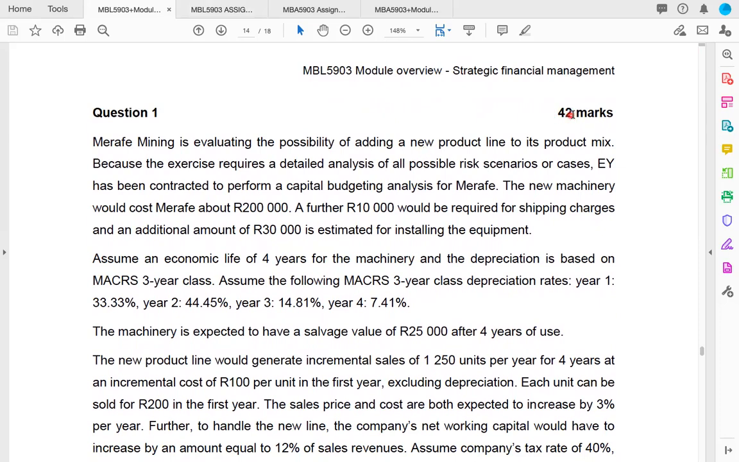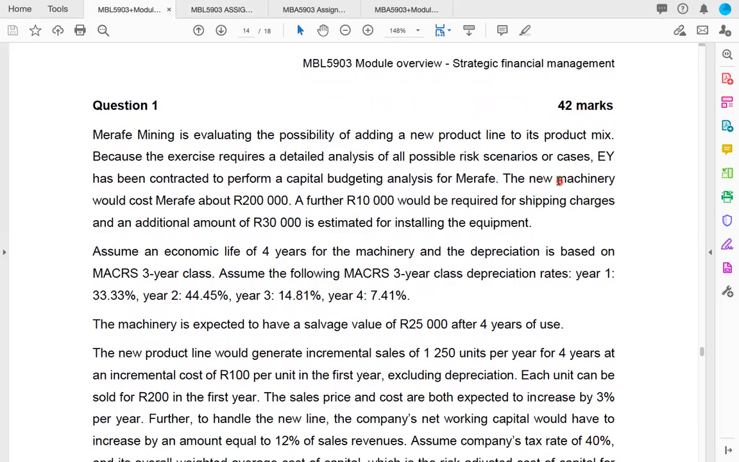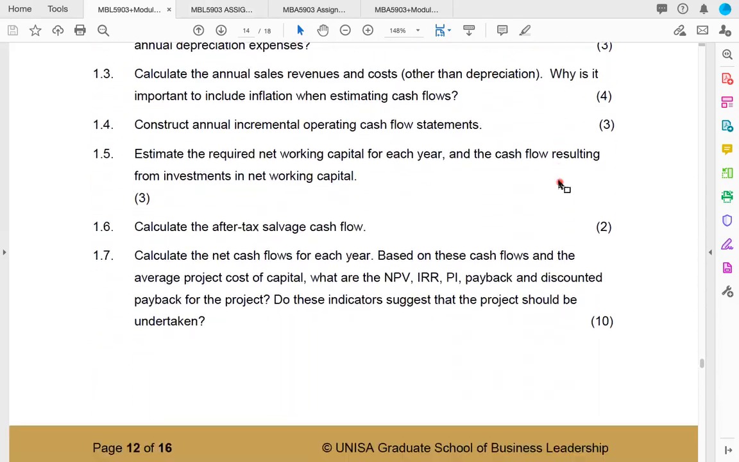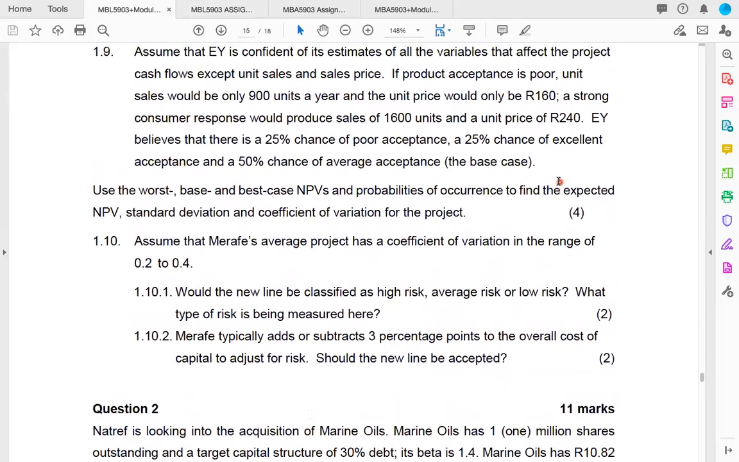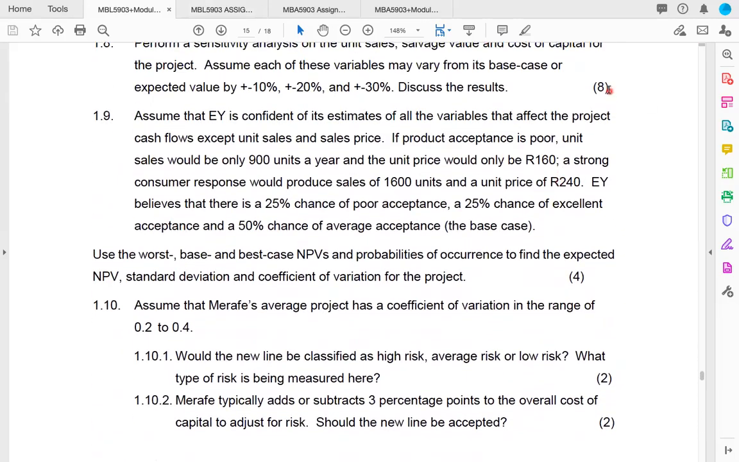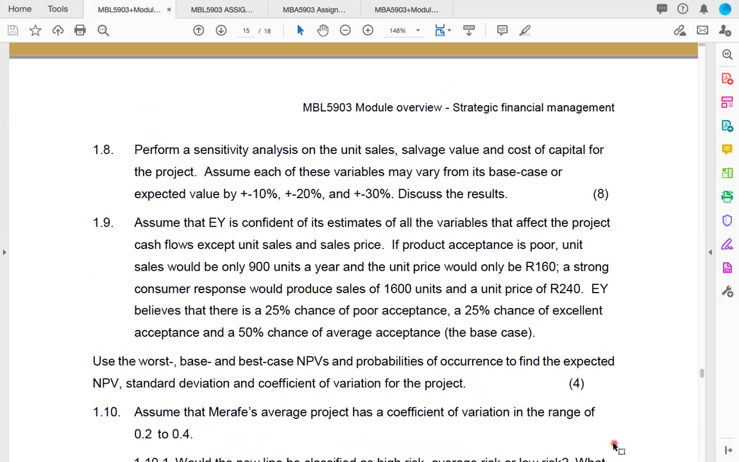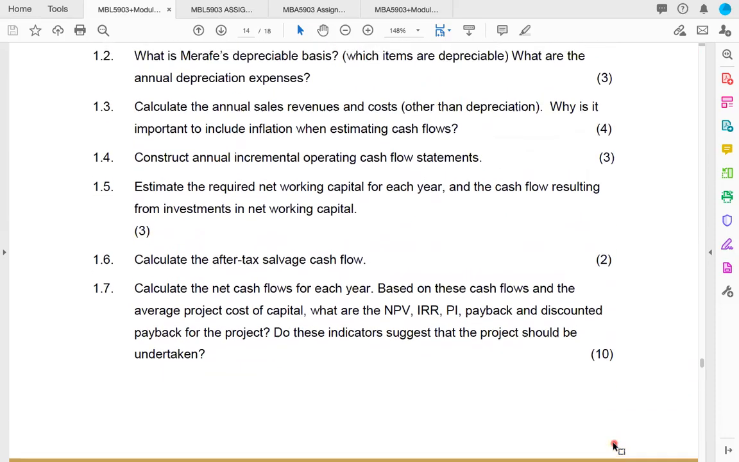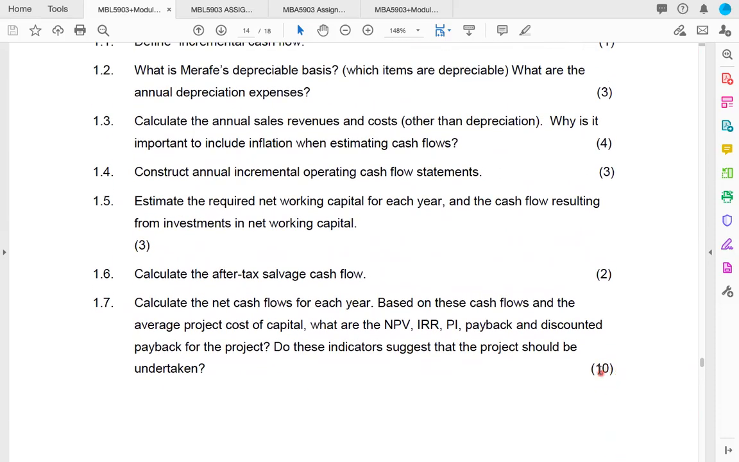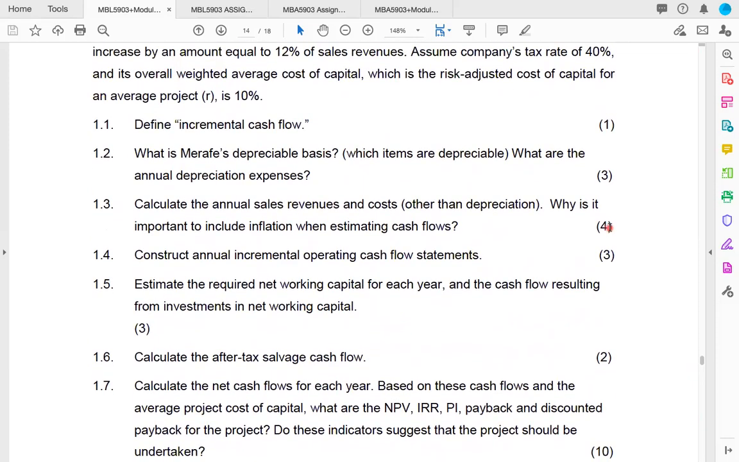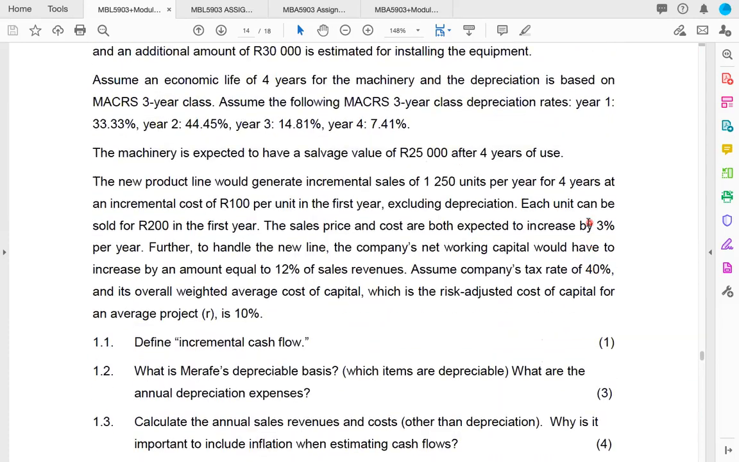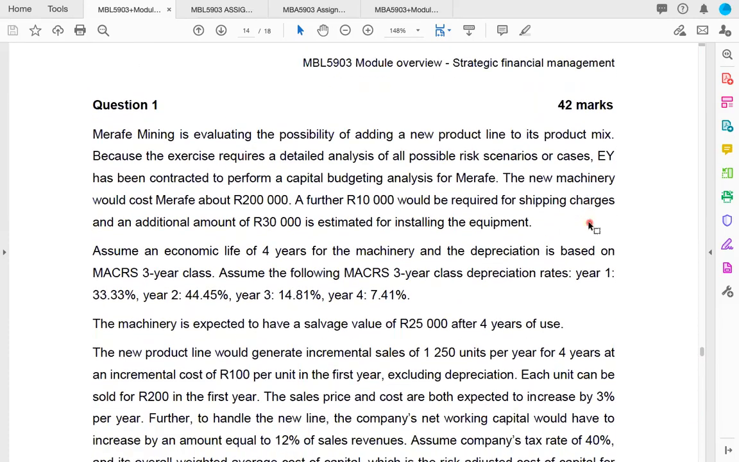So as you can see, it's a 42-mark question. It's a very, very long question. And I'm not sure if these marks add up to 42. Let's see. This is 8 marks plus 2, that gives us 10, plus 4, that gives us 16, plus 10, that gives us 26, 26 plus 4, that gives us 30. Yeah, it's actually 40. So it's got a lot of marks.